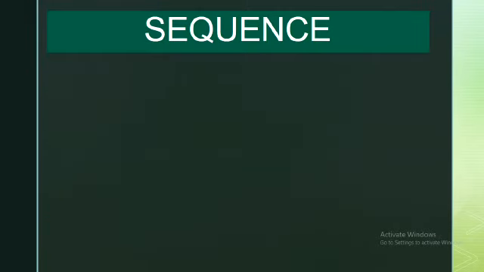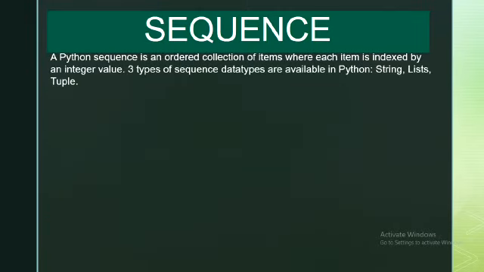Now the second category is sequence, which is an ordered collection of items. As we know, sequence means something done in sequence, that is, in an ordered way. How can it be ordered? Here each and every element is indexed by an integer value. There are 3 types of sequence data types available in Python: string, list and tuple. Let's learn them one by one.